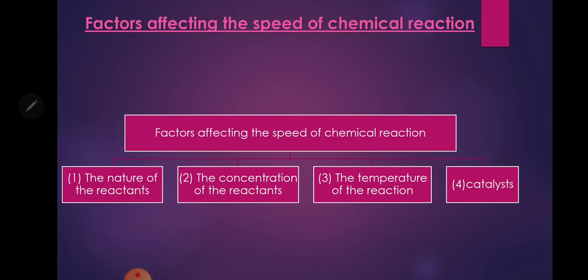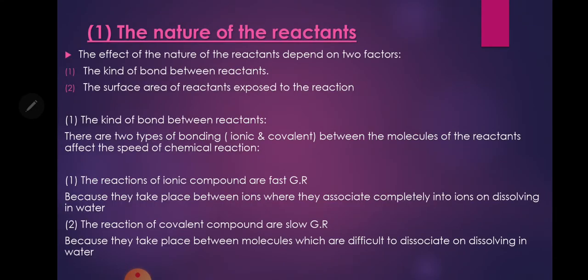Factors that affect the speed of the chemical reaction. Number 1: nature of the reactant. Number 2: concentration of the reactant. Number 3: temperature of the reaction. Number 4: catalyst. دول الفور factors وهم اللي بيأثروا على ال speed of chemical reaction. نبتدي في number 1, the nature of the reactant.